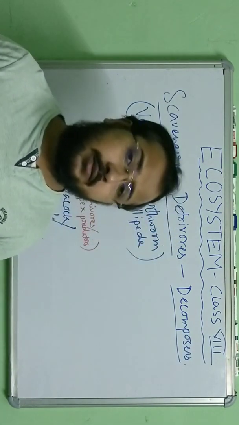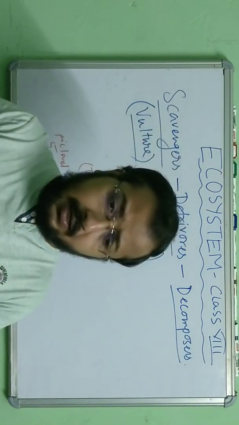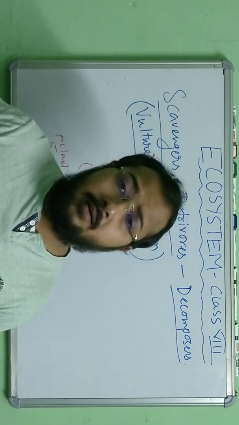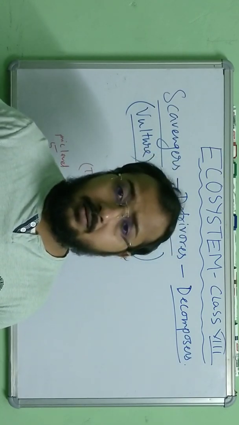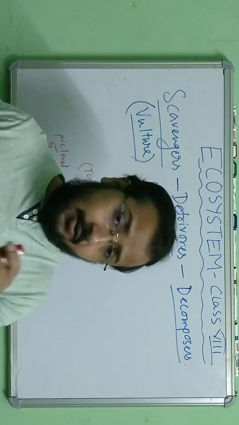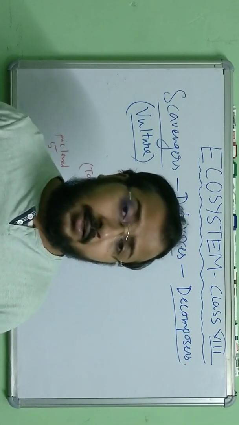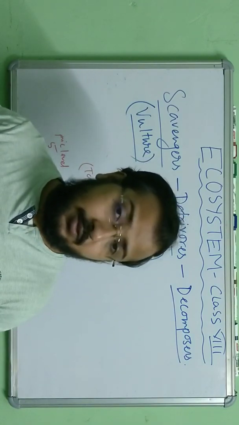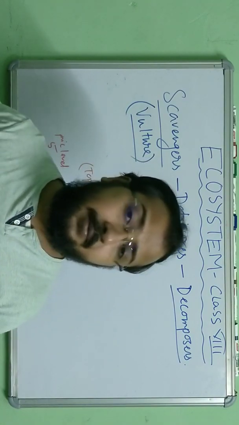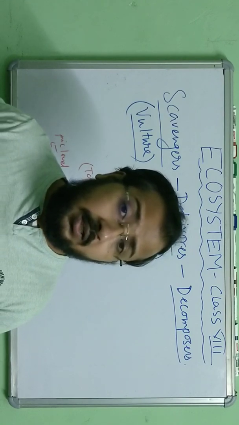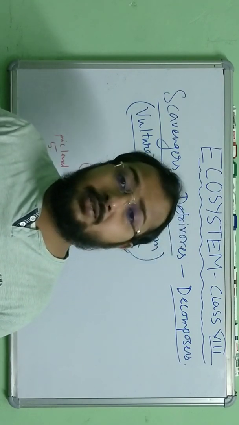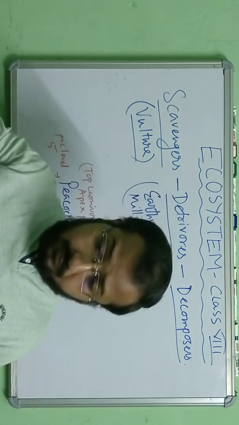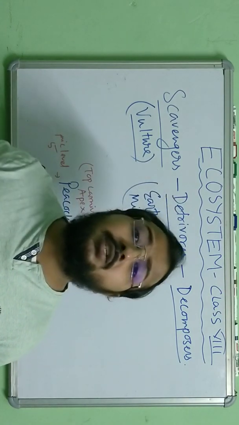Decomposers are those organisms which cannot ingest the decaying organic matter directly. They cannot ingest those food particles which are left behind. So what they do is absorb the nutrition.